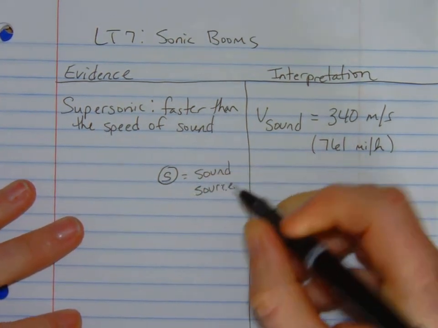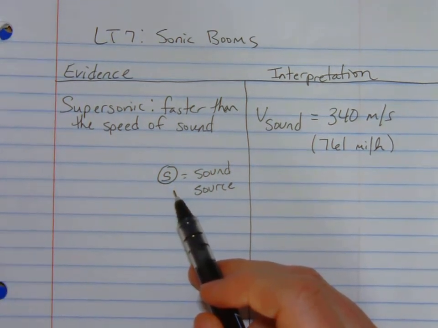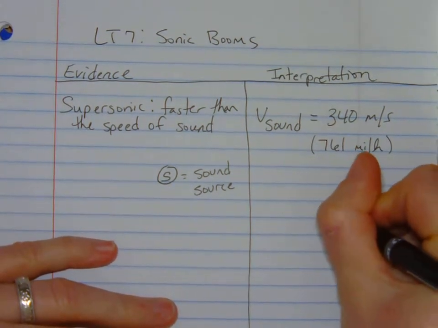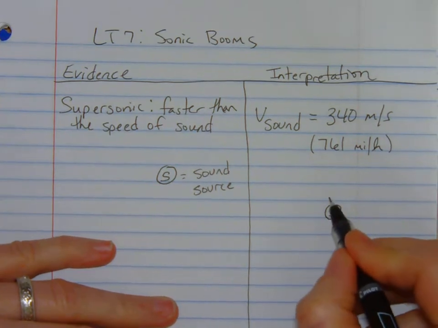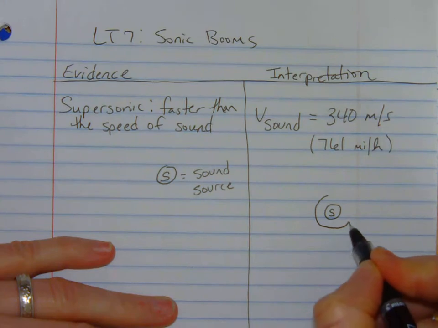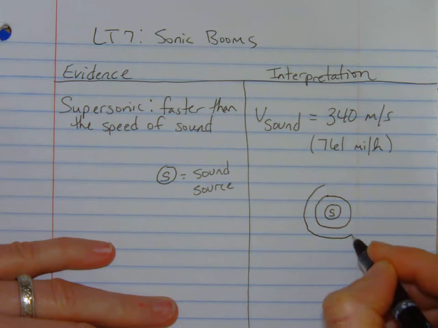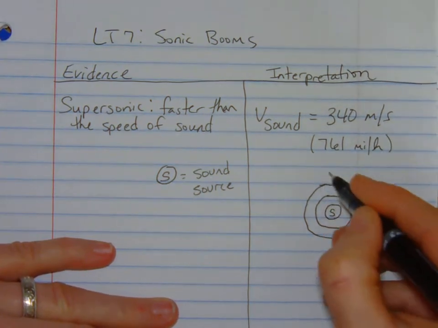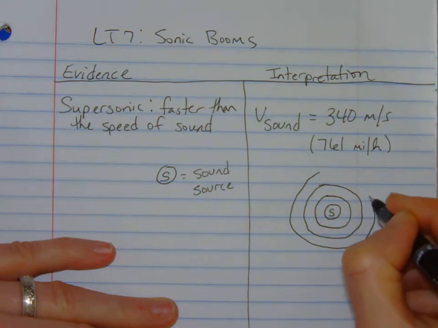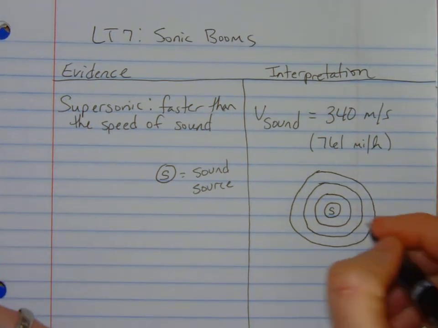So it could be a car at rest. Maybe there's a car out in the parking lot steadily laying on the horn. The person's got their hand on the horn, they're not letting up. If you were able to see those sound waves, so there's the car that's beeping its horn. It's parked, it's not moving. You would see a similar effect as if you dropped a pebble straight down into a calm lake. You would see these waves spread outward, and the wavelengths are supposed to be perfectly equal. You would see perfect concentric circles that would spread out.